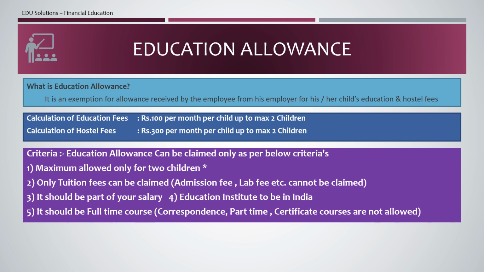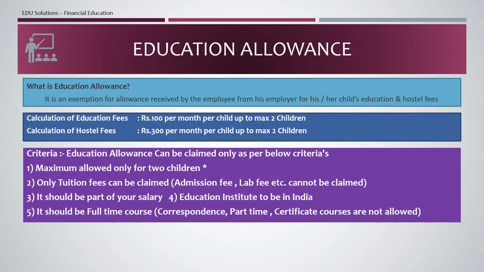Then second, only tuition fees can be claimed. You have to submit your fees receipt to your employer. Only the part of the fee which is mentioned as tuition fee can be claimed. Admission fee, lab fee, computer fee or any other fees related to your children's education are not allowed in this section. It should be mentioned as tuition fees in your fees receipt, then only it will be allowed.